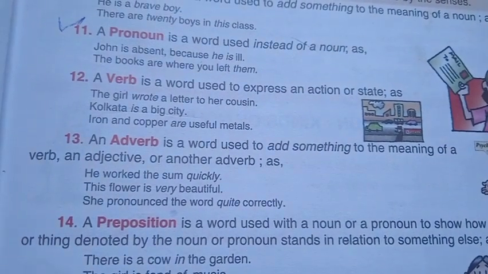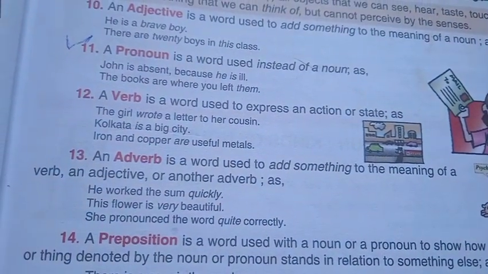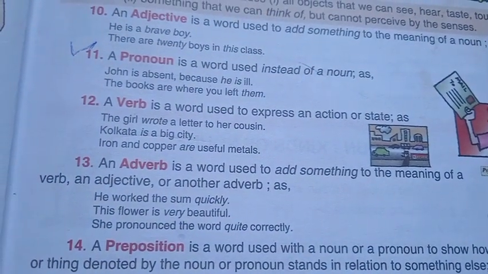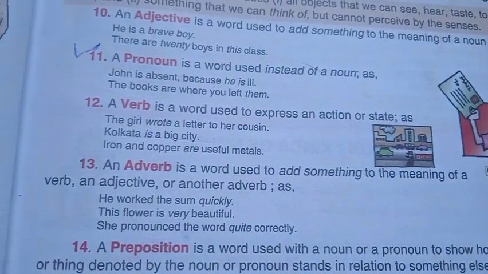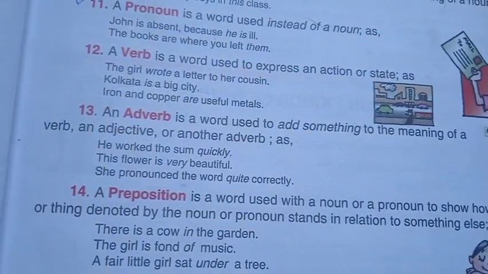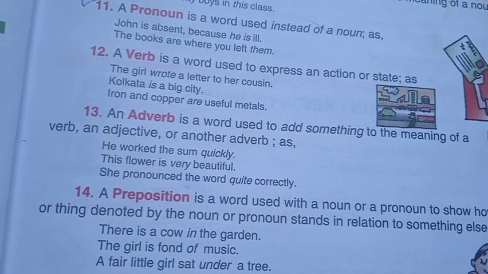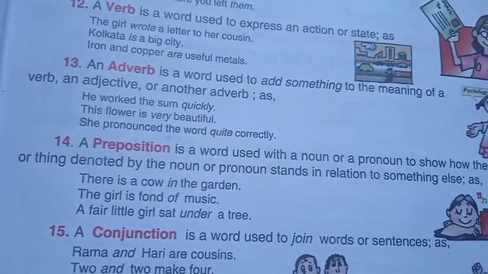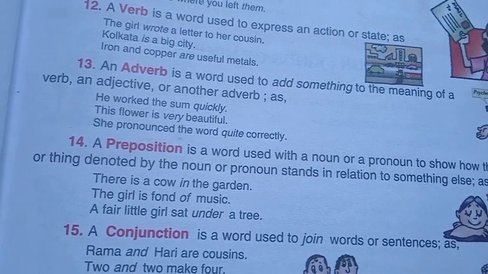An adverb is a word used to add something to the meaning of a verb, an adjective, or another adverb, as in "He worked the sum quickly. This flower is very beautiful. She pronounced the word quite correctly." So in these sentences, quickly, very, and quite are adverbs because these words add something to the meaning of a verb, an adjective, or an adverb.